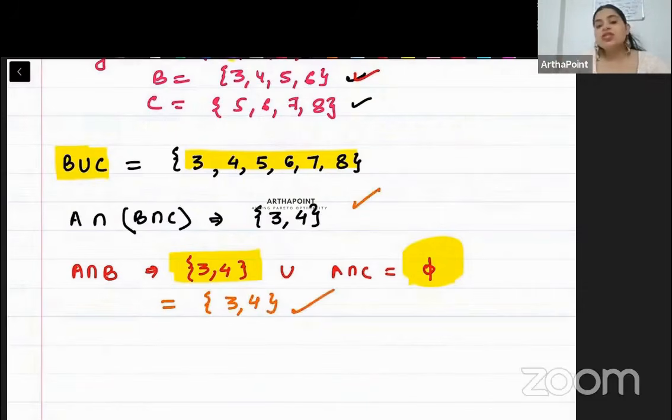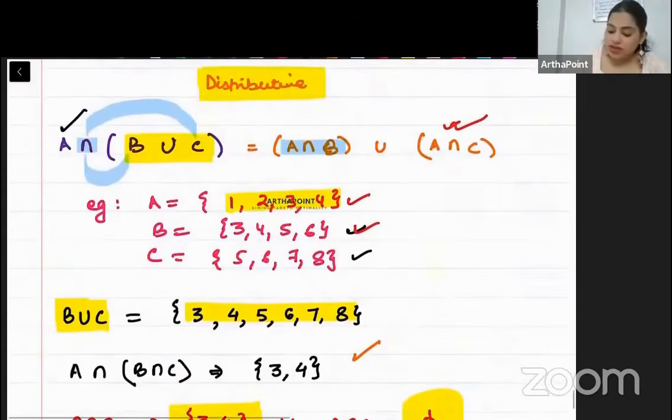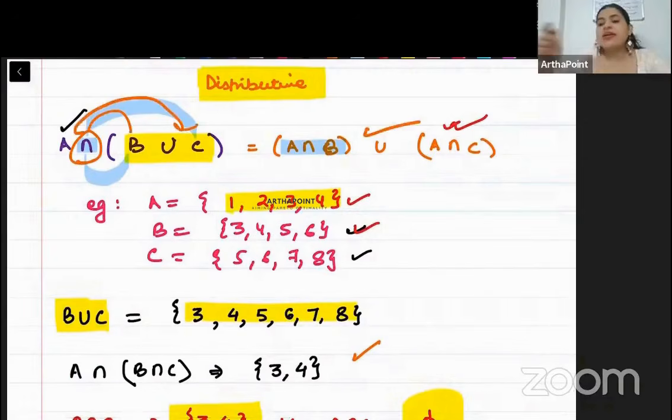This is the distributive property. What does the distributive property say? That intersection distributes over union. This intersection attached itself individually with every element. It has distributed itself over the union. I hope this is clear to you.